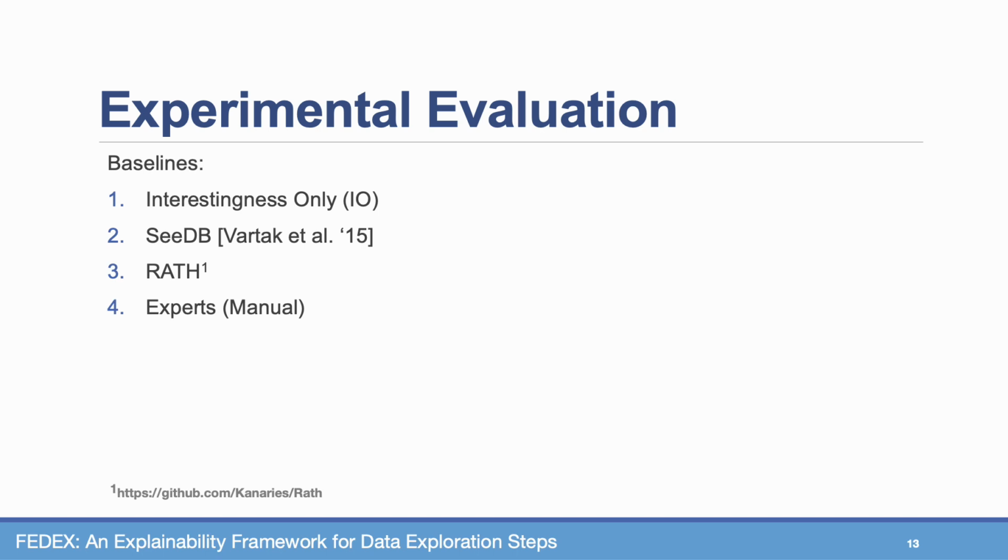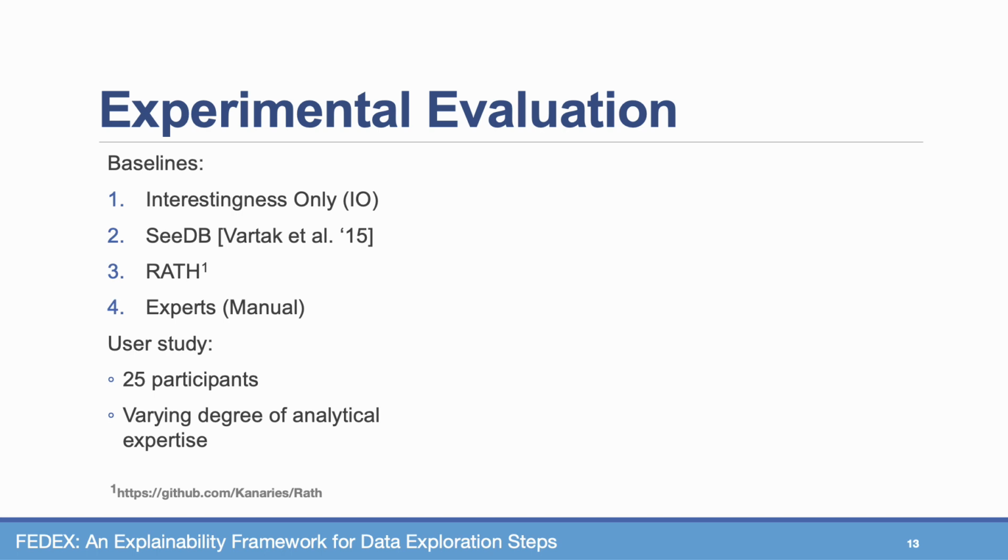The second baseline is CDB by Vardag et al., a system that generates a bar chart visualization based on interesting discovered group bys on a given subset of the data. The third system is RAP, an open source platform for insights discovery. We also use a manual baseline in which we ask 3 expert data analysts that we recruited to manually analyze query results and build an explanation for them.